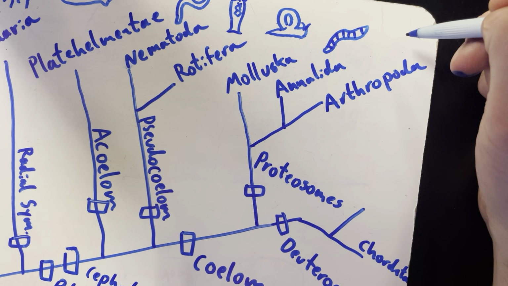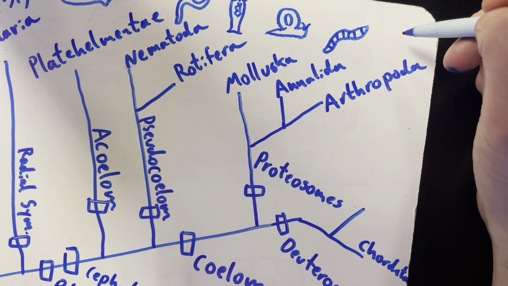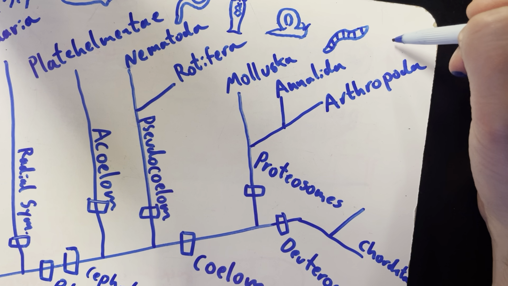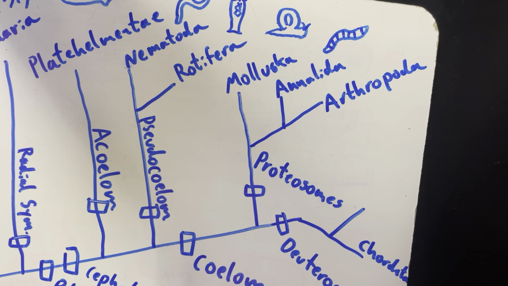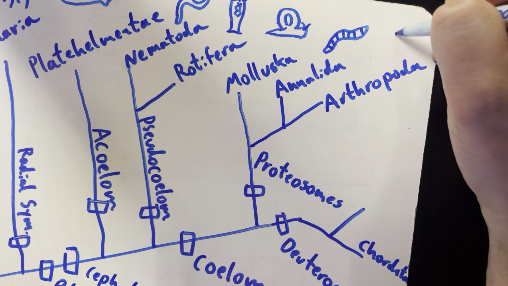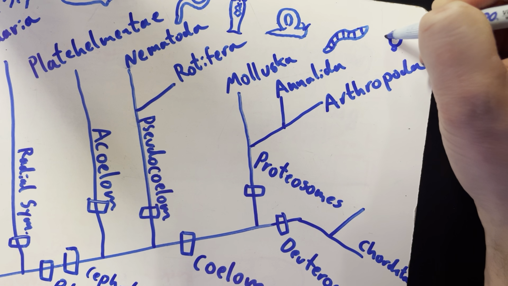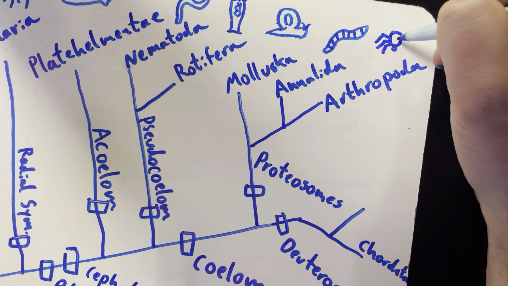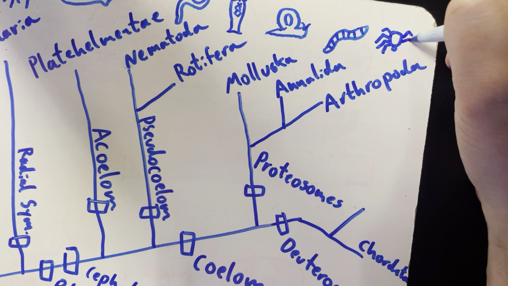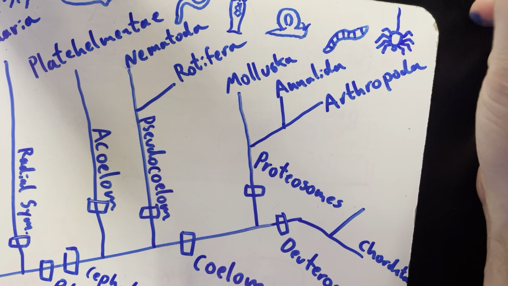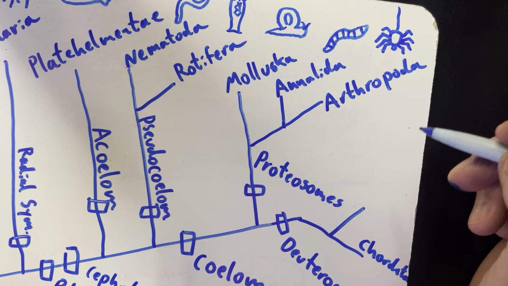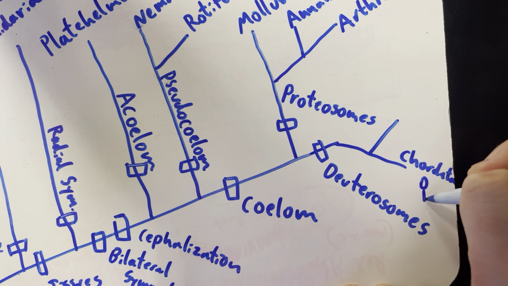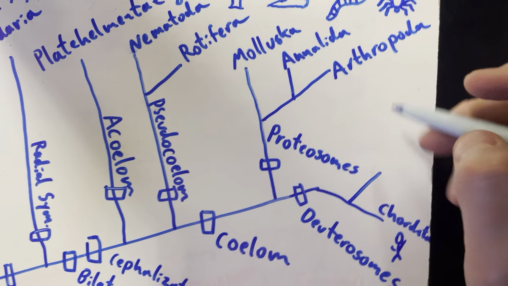Arthropods, what's an example of an arthropod? Take some notes. Not slugs. Arthropods have segments. Spiders, yeah. Spider's a good one. Crabs, like crustaceans, those are all arthropods. Chordata is like humans. Oh, we never got to echinoderms.